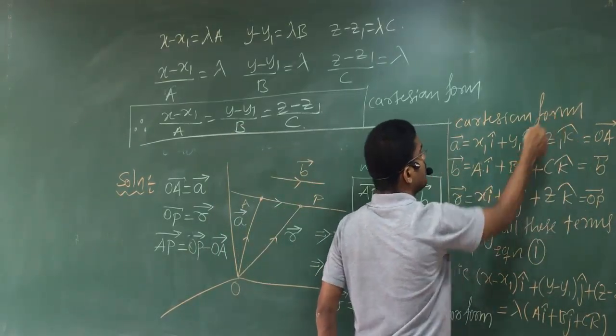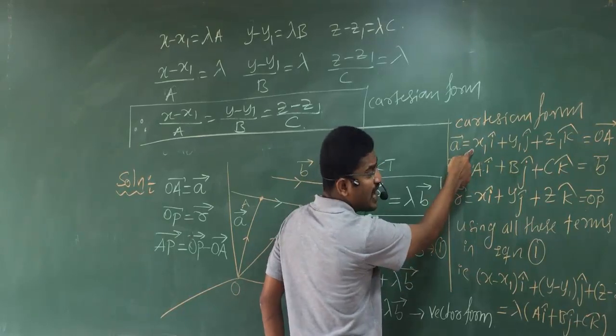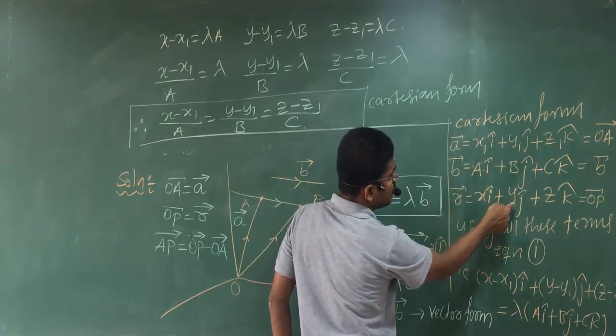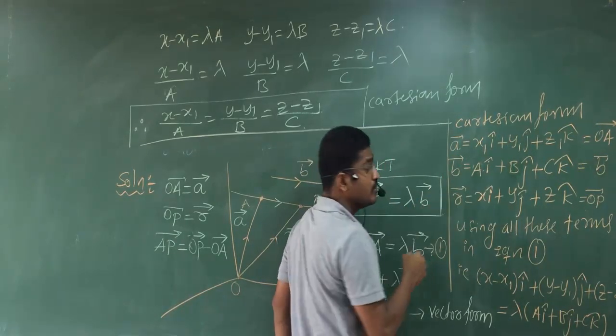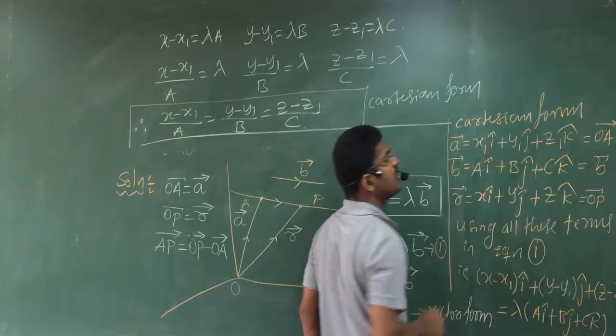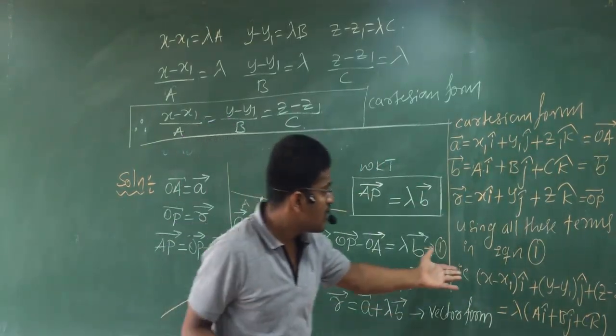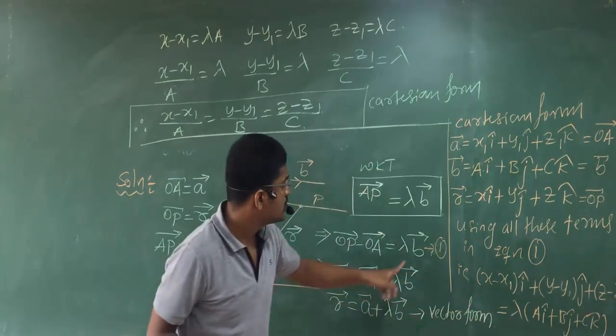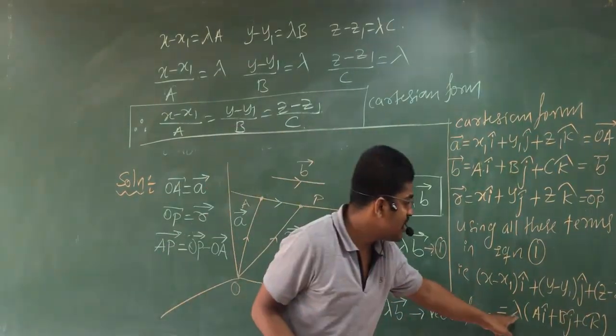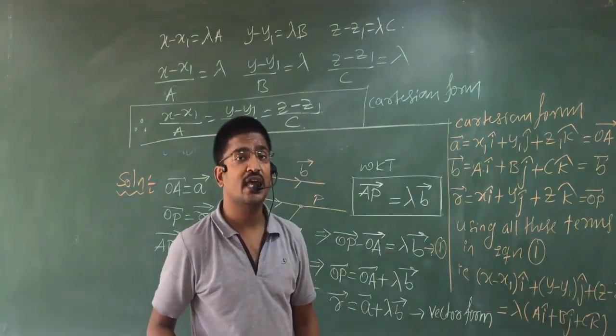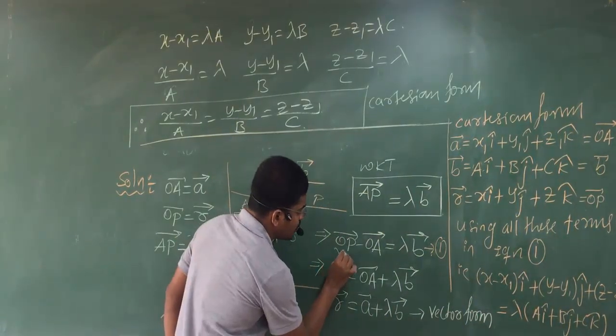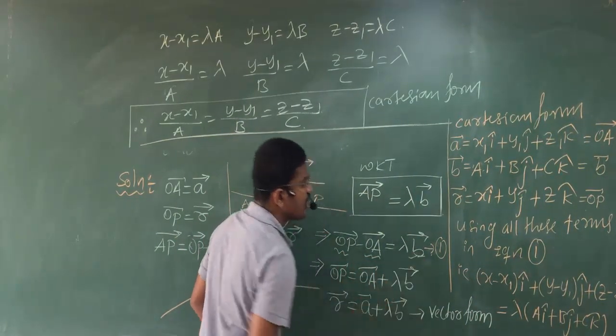OP minus OA means x minus x1 i cap plus y minus y1 j cap plus z minus z1 k cap over that you have written here, equal to what is here, B, lambda times of a i cap plus b j cap plus c k cap.